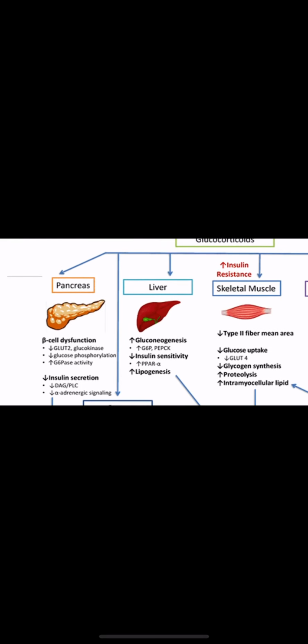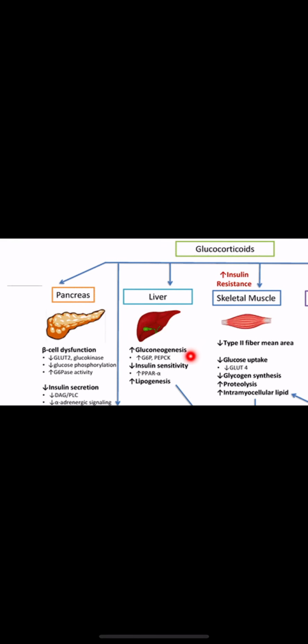Then here they are increasing gluconeogenesis by increasing the enzymes involved in gluconeogenesis. They are decreasing the insulin sensitivity. They are increasing lipogenesis, so they are helping in making lipids.